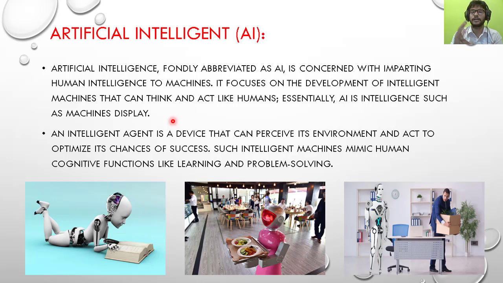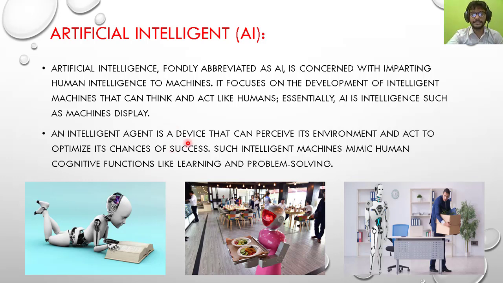I told you about the automatic car. If a human is driving the car and someone comes in front of the car, then the human applies the brake. That thing is going to be learned by the machine. If the car is being driven by AI and someone comes in front, it will apply the brake. So here we are just making a machine think like a human and do things like a human. What a human can think in a particular situation, the machine will think, and according to that, it will perform some tasks, as you have also seen in the movie Robot.